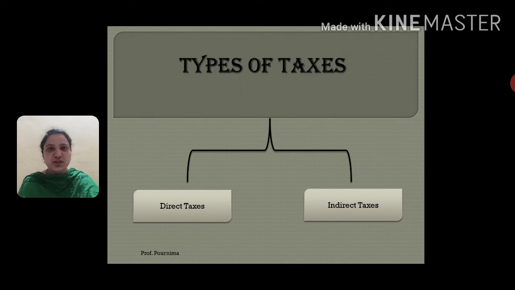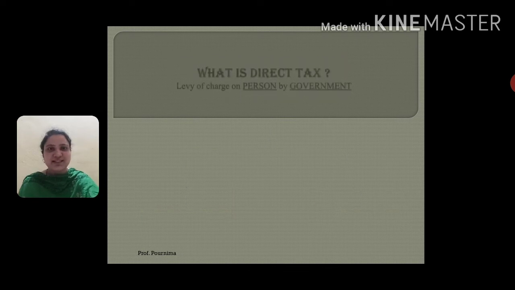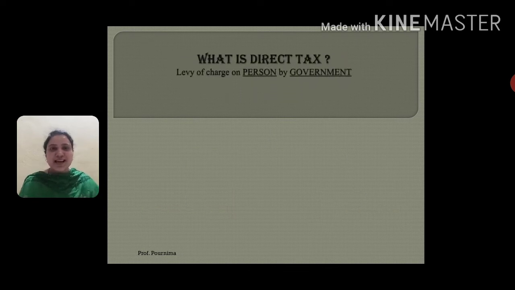Okay, now next slide. What is direct tax? Direct tax is a levy of charge on a person by the government. It's a charge imposed by the government on a person. That will be direct tax.